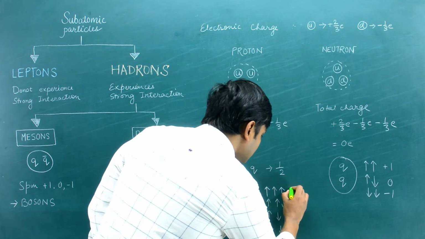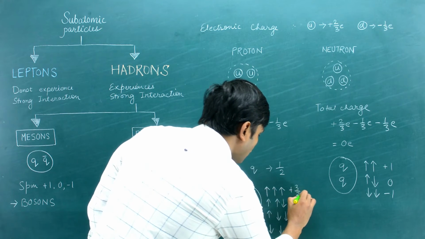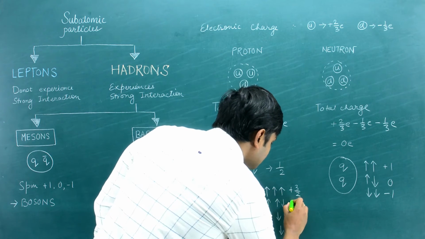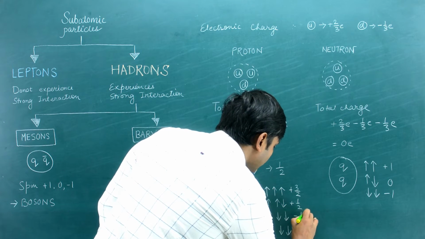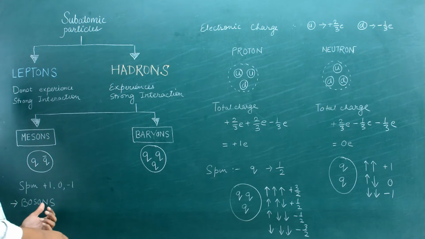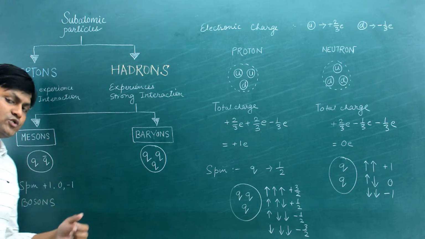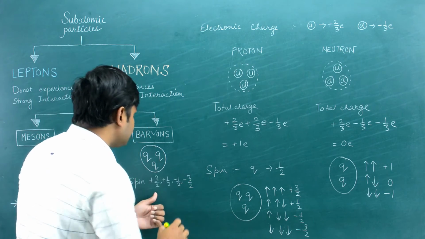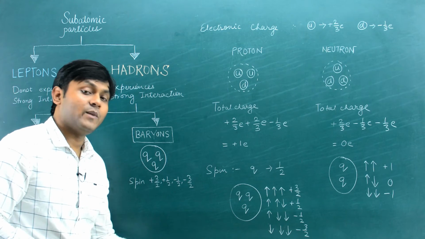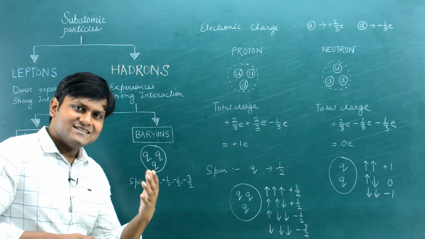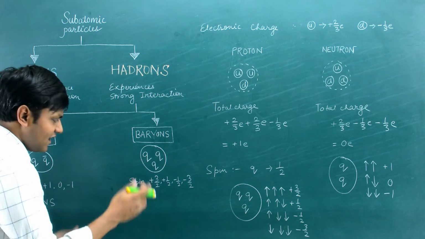So you can have plus 3 by 2 or two of them oppositely aligned. Then you can have plus 1 by 2, or minus 1 by 2, or minus 3 by 2. So as opposed to mesons that can have spin of plus 1, 0, minus 1, the baryon particles can have a spin of plus 3 by 2, plus half, and minus 3 by 2. That means half integers. So the particles that have half integer spins, what kind of particles are they?